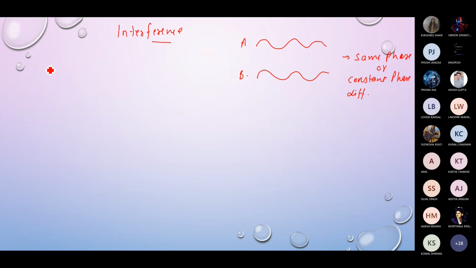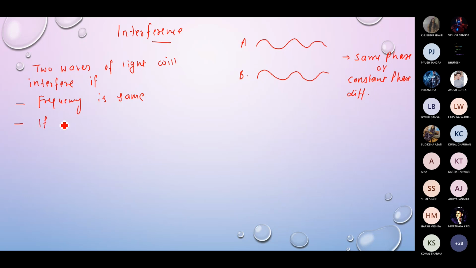So in order to interfere, two waves of light will interfere if the frequency of both of the light waves is same, if they have same phase or constant phase difference, constant phase difference. I hope you understand the constant phase difference.